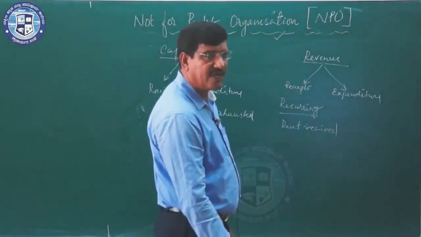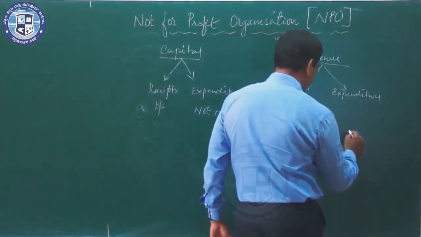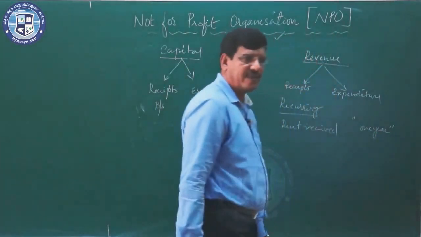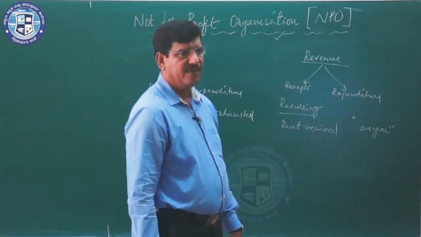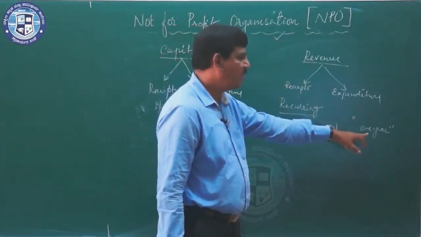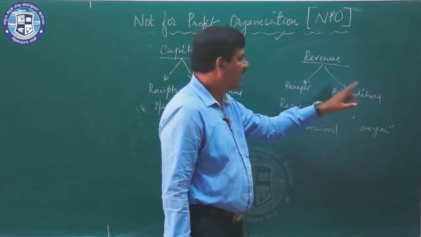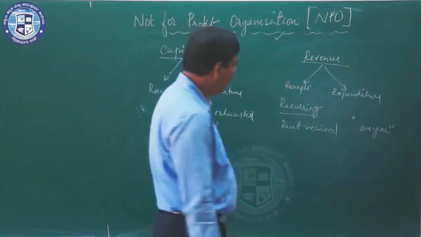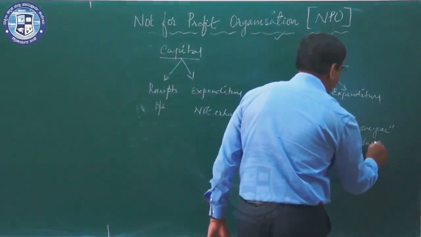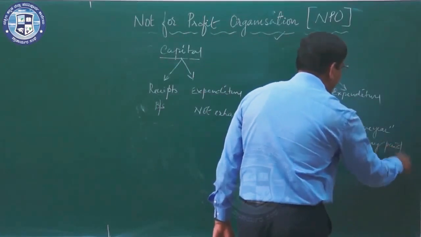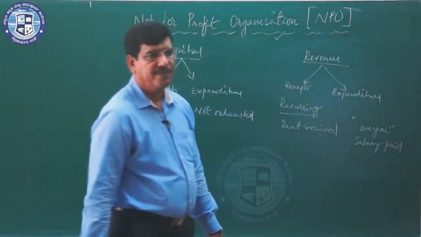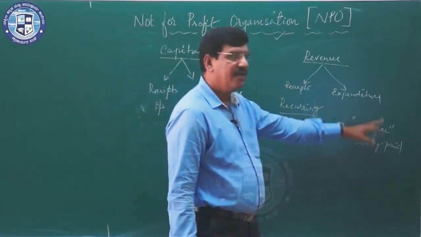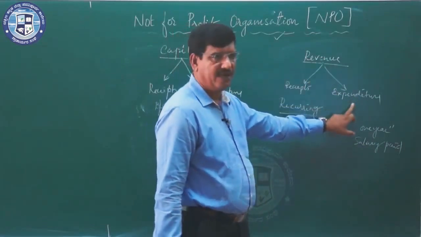Revenue expenditures are the expenditures whose benefit is exhausted in 1 year. These are the expenses, the benefit of which is exhausted in 1 year. They are incurred to run the day-to-day business. Examples may be salary paid, printing and stationery, rent paid. These are the examples of revenue expenditures.